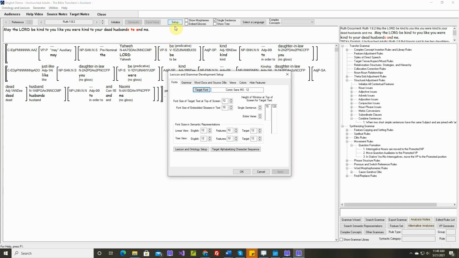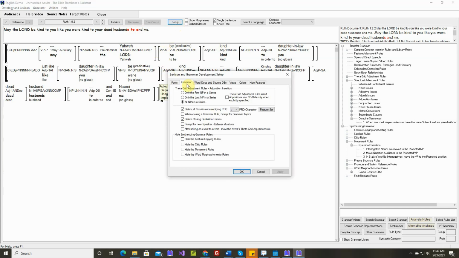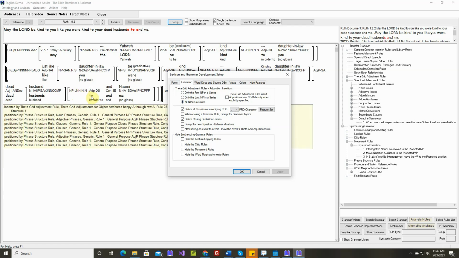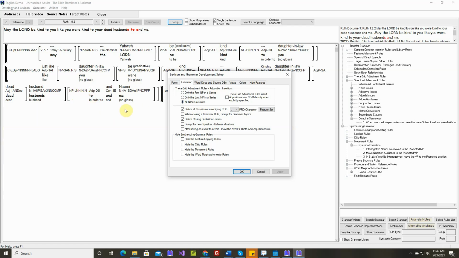And there's an option up here in the setup, in the grammar tab. Theta grid adjustment rules, add position insertion. By default, it's all NPs in a series. And this is a series. So we're getting this "to" inserted into all of the noun phrases. This is the default so that you'll be aware of it. In English, we want only the first NP in a series. So let's change that.